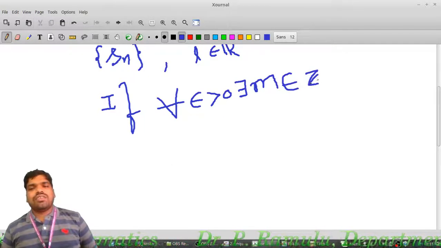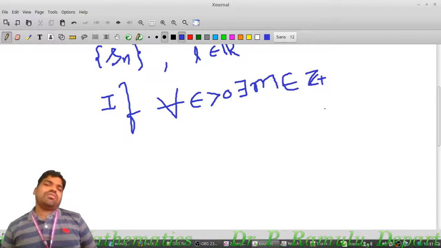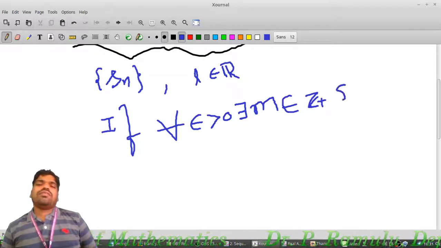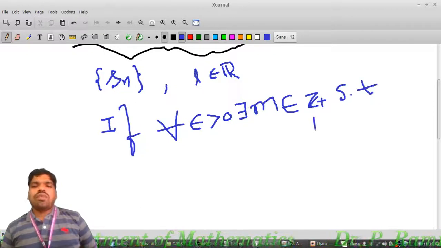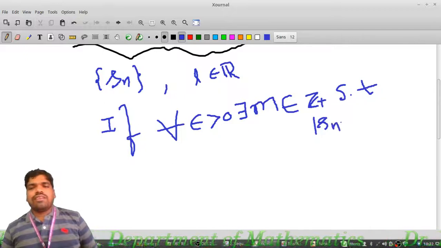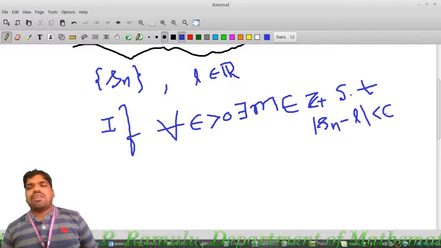Z plus are the positive integers, such that mod Sn minus L is less than epsilon for all n greater than or equal to m.